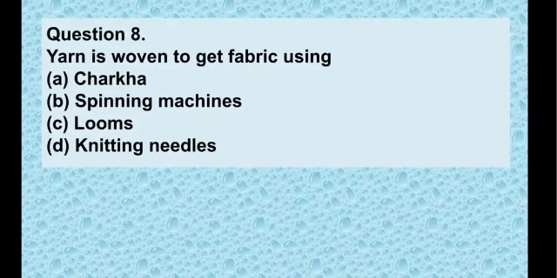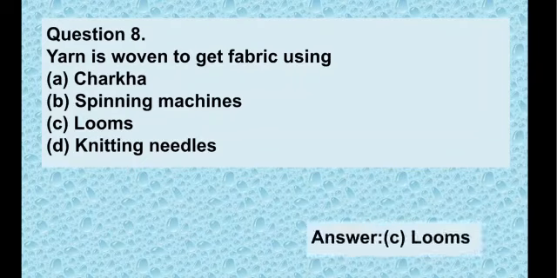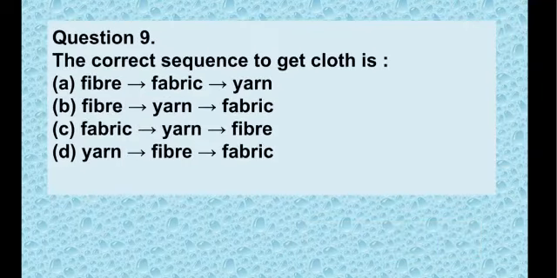A loom is a device used to weave cloth and it is used to produce flat sheets of fabric. So yarn is woven to get fabric using looms. Option C will be the correct answer. Now we have question number 9.